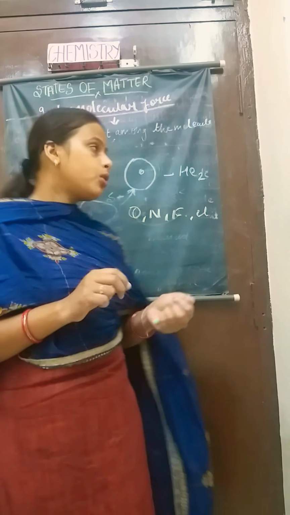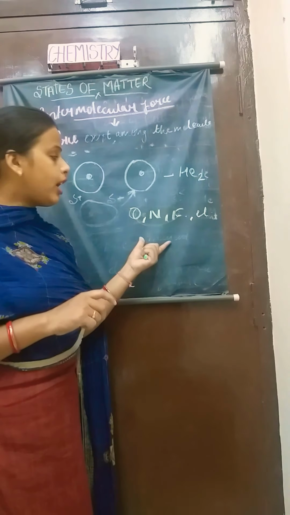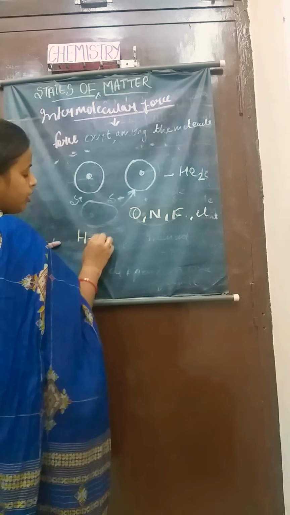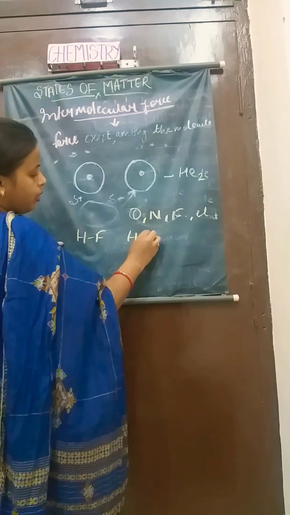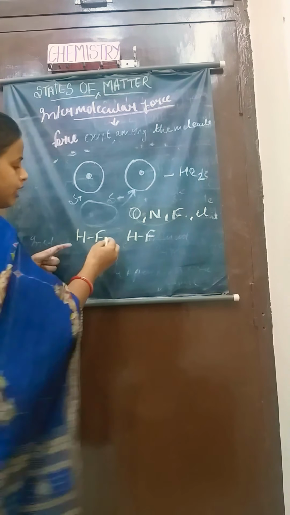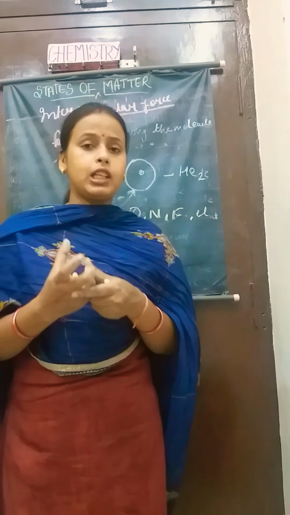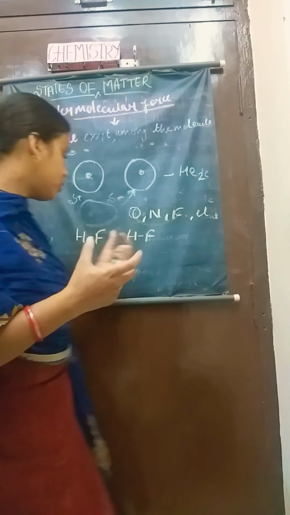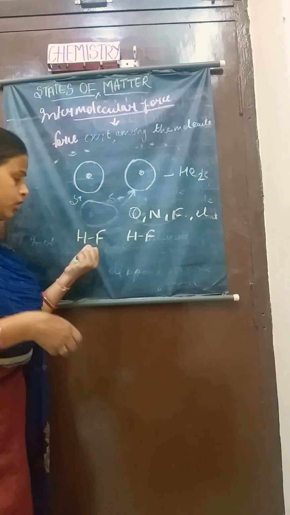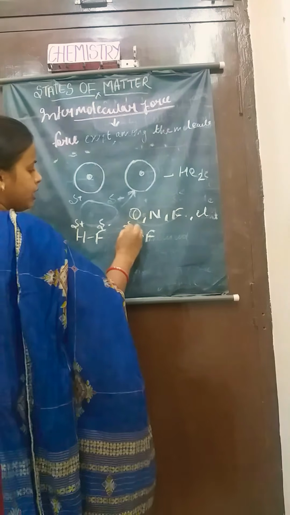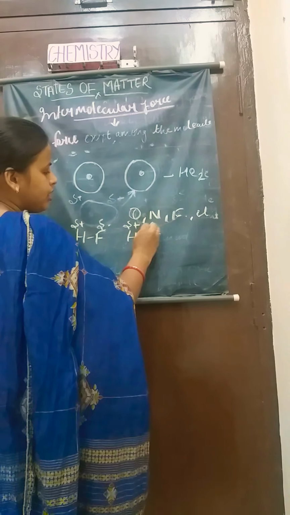Yes, class. So what happens in hydrogen bonding? The polar molecules come in close contact, and the molecules which take part are those in which the molecule becomes polar. So this will have a positive charge, this will have a negative charge, again here positive charge and negative charge.